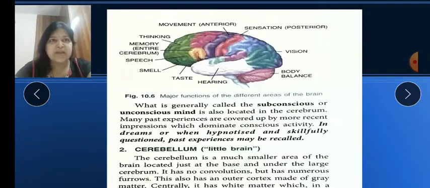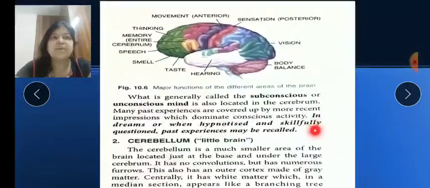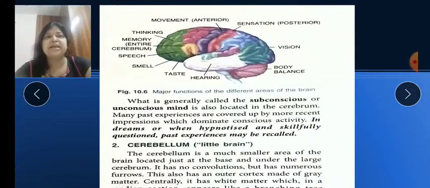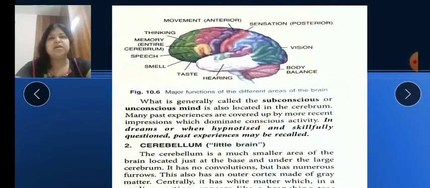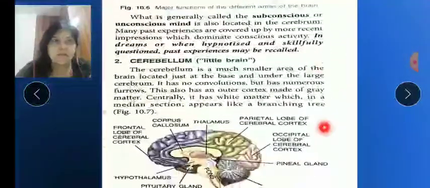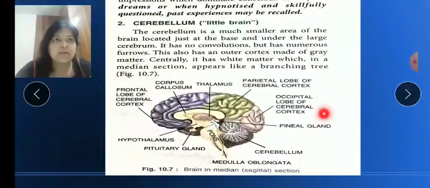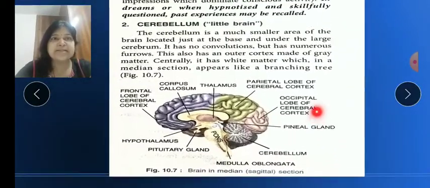What is generally called the subconscious or unconscious mind is also located in the cerebrum. When we are sleeping and dreaming, all of this is controlled by the cerebrum, as our mind is in a conscious state at that time even though we are asleep. So whatever is our thinking is controlled by the cerebrum part.